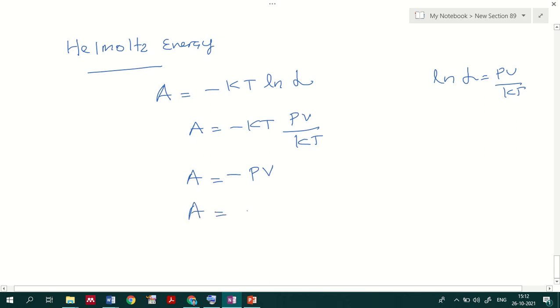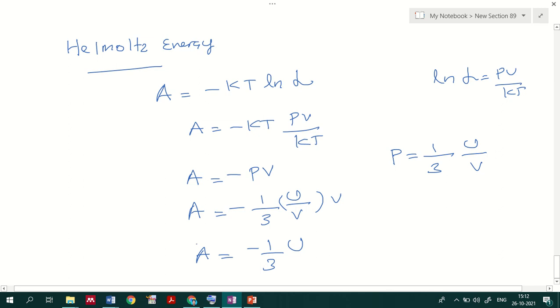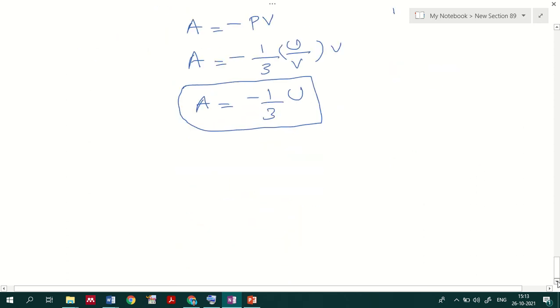So A equal to minus PV, and P we already know in terms of internal energy: P equal to 1 by 3 U by V. Substituting here, minus 1 by 3 U by V into V. That means A will be equal to minus 1 by 3 of the internal energy. So that is your Helmholtz energy. It is one third of the internal energy, that is what we get for the Helmholtz energy representation.